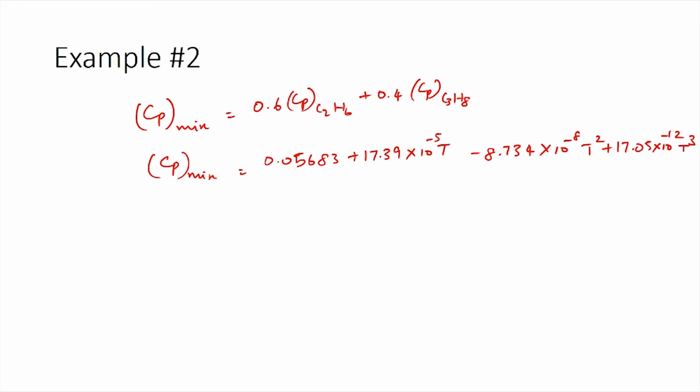Now that we have the Cp of the mixture, the delta H cap value can be calculated as the integral of Cp of the mixture dT, where the temperature changes from 0 degrees Celsius to 400 degrees Celsius. Delta H cap after the integration would be 34.89 kilojoules per mole.